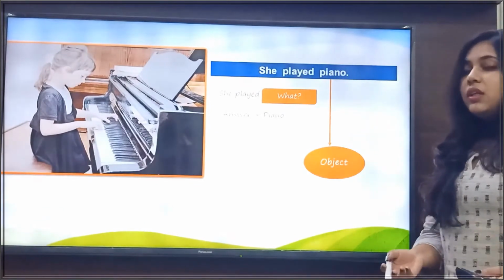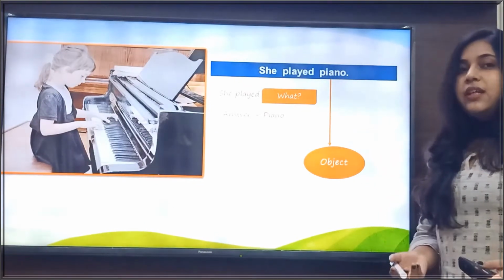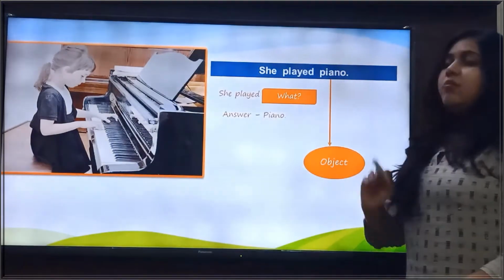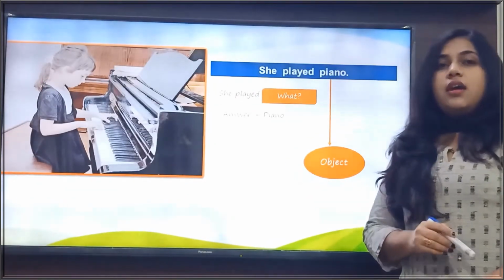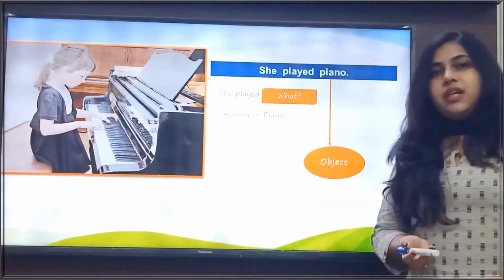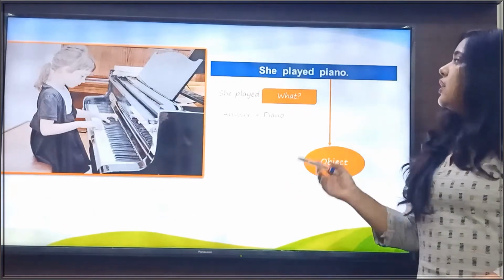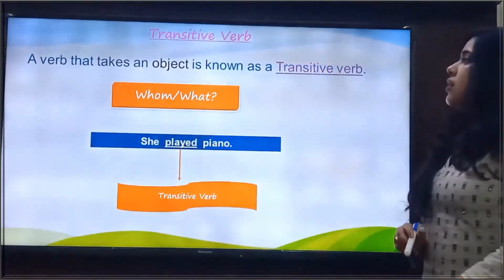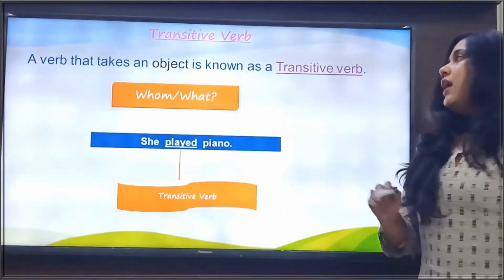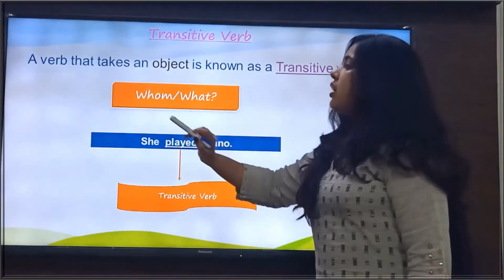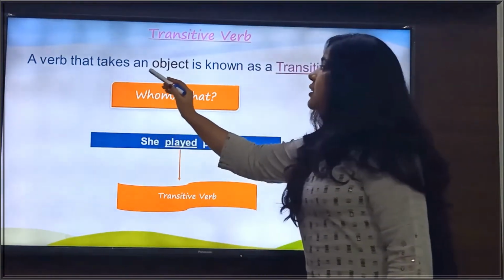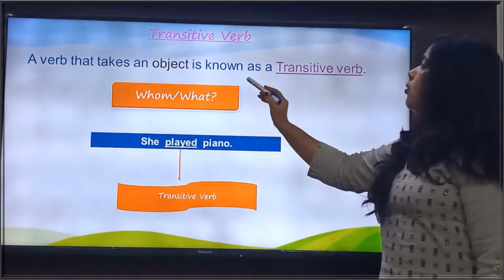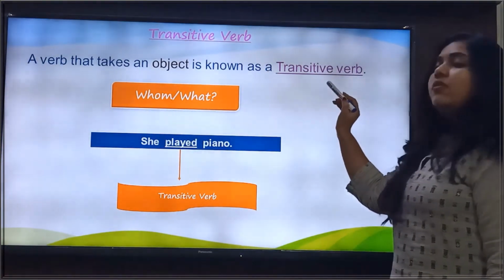So what does it indicate? It indicates that this verb is taking an object to complete its meaning. So what kind of verb is it? It is called a transitive verb. A verb that takes an object is known as a transitive verb.